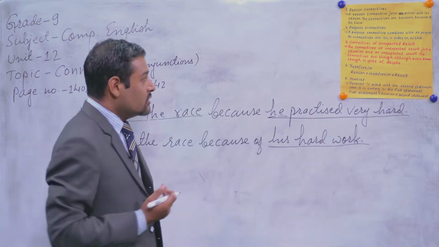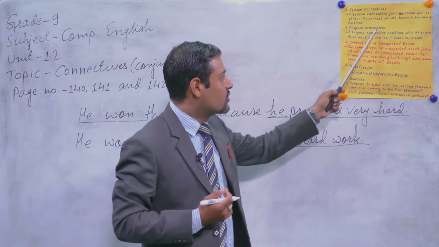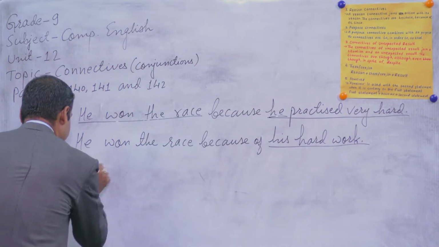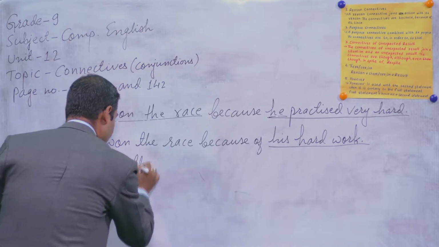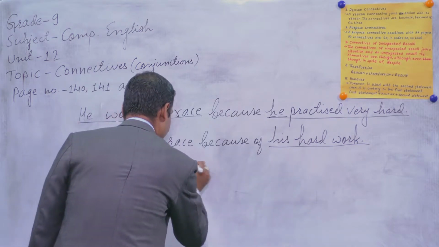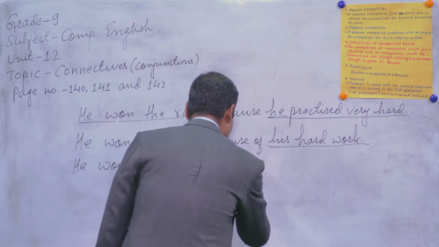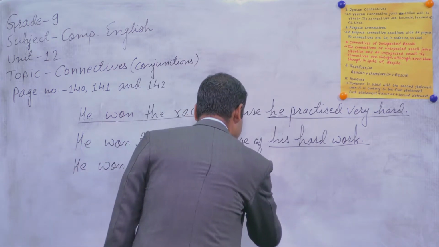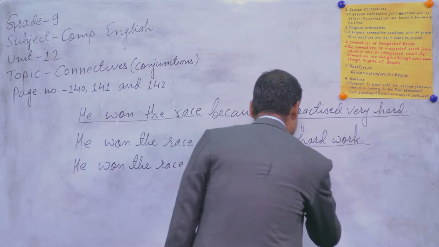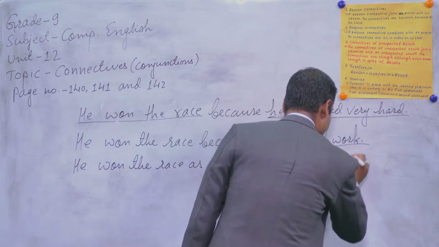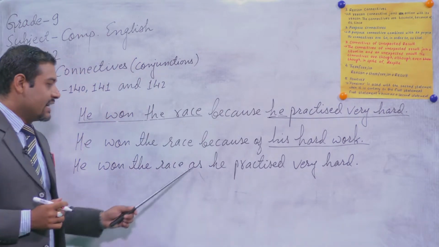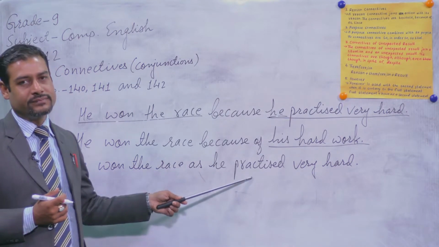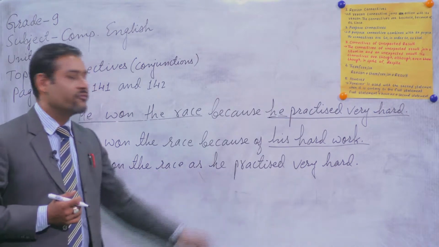Is it clear? So dear students, I just like to request you to construct another sentence using as. See, he won the race as he practiced very hard. See, so regarding as also, if you use as, again you have to use subject plus verb, okay? He won the race as he practiced very hard.